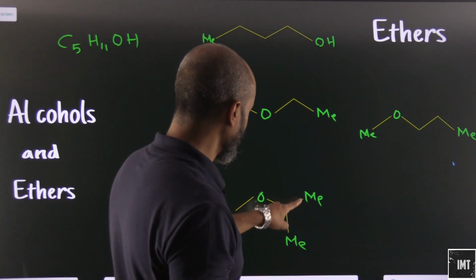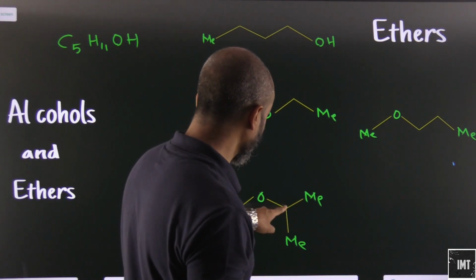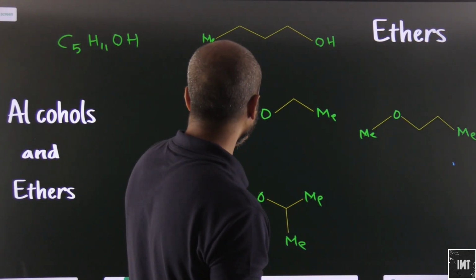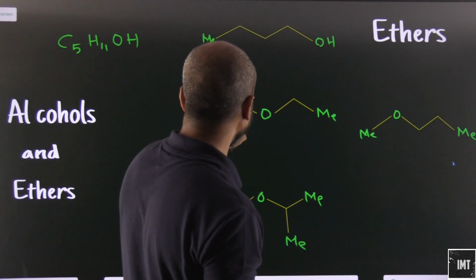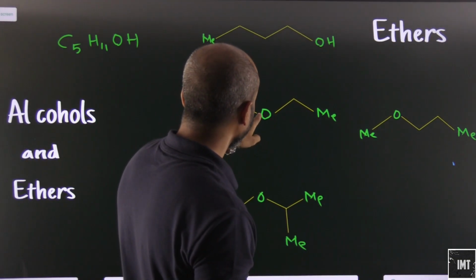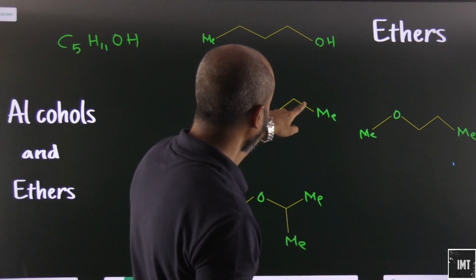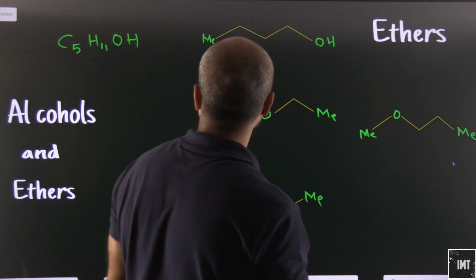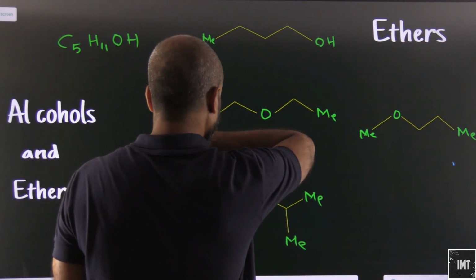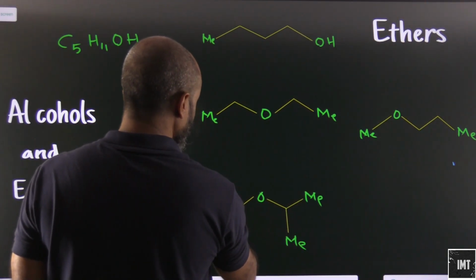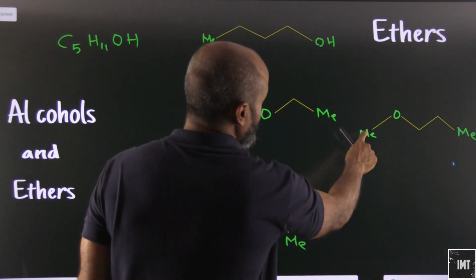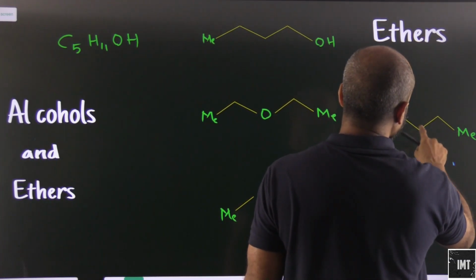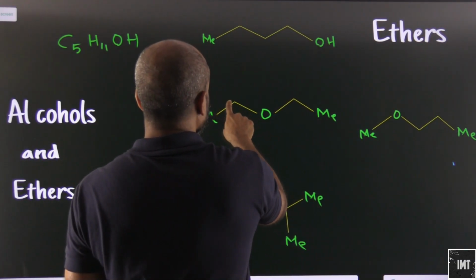1, 2, 3, 1, 2 and 3, and then we have 1, 4 OO. So this will be 1, 2, 1, 2, 3, 4. Okay, so this will be a little different. 1, 2, 3, 4. 1, 2, 3, 4. 1, 2, 3 and 4.